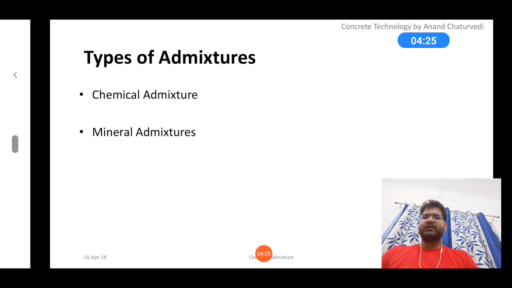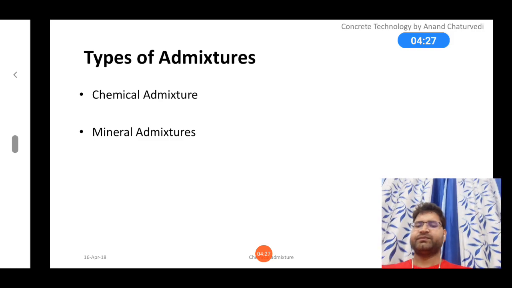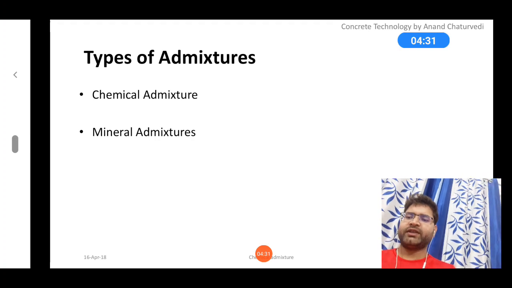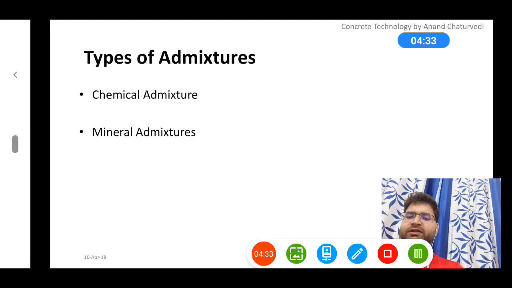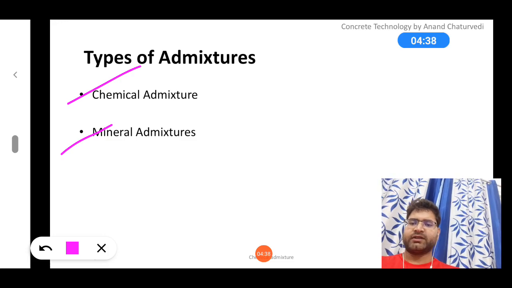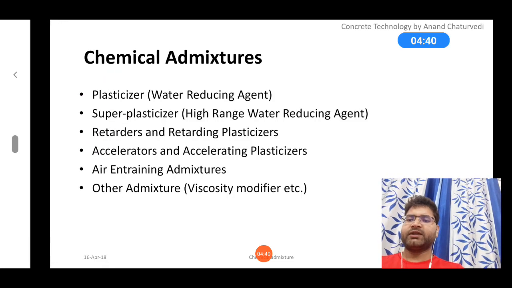We have basically two types of admixture. The first one is chemical admixture and the second one is mineral admixture, and we'll discuss them one by one.